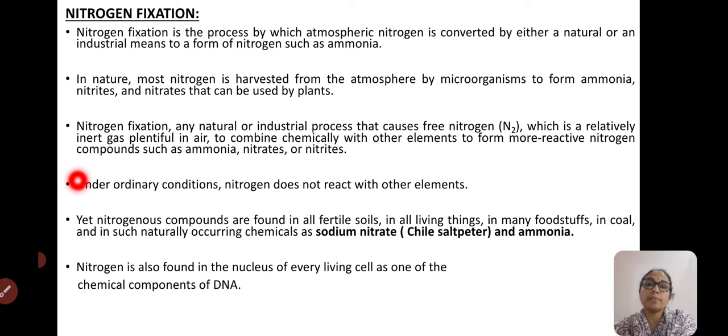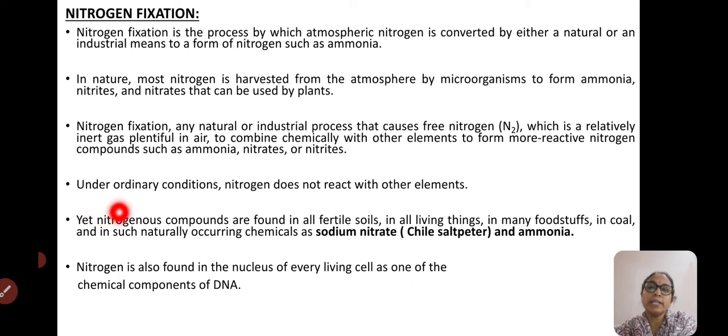Nitrogen fixation, again we will discuss under three important headings. That is industrial or chemical fixation, in which free nitrogen, which is a relatively inert gas present in the atmosphere, will combine chemically with hydrogen under high temperature and higher pressure, up to 300 bars, and will convert finally into ammonia, nitrites and nitrates. That is the chemical fixation.